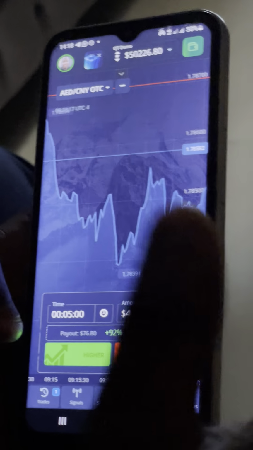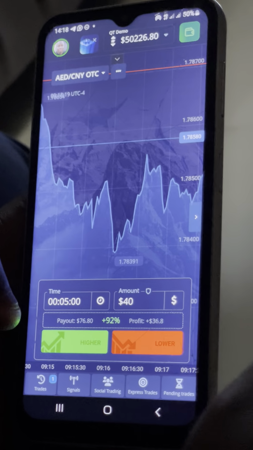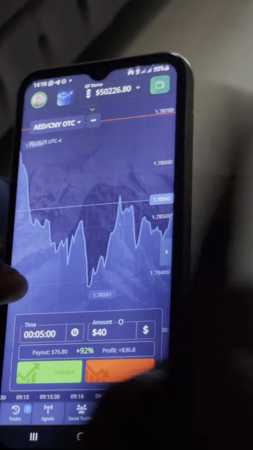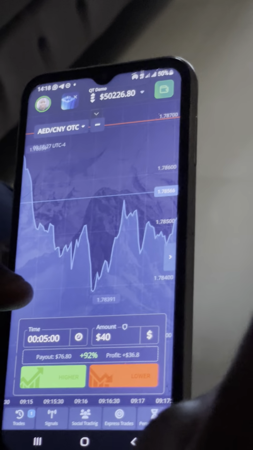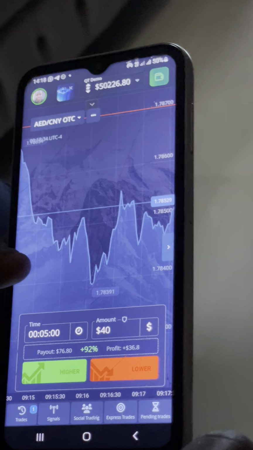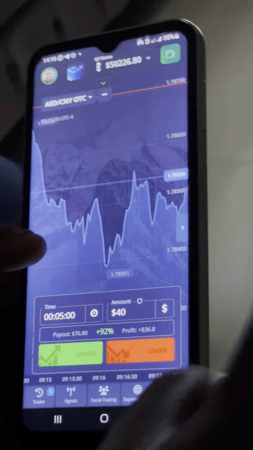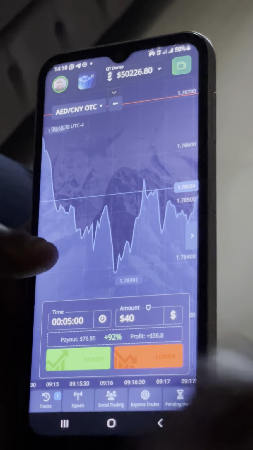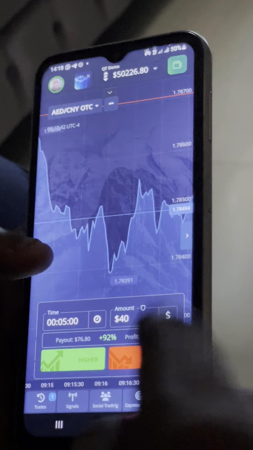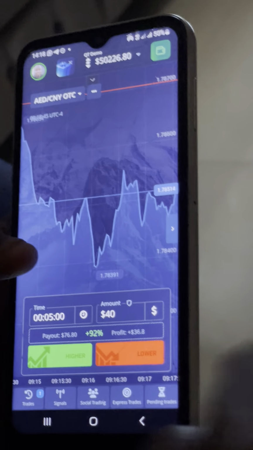Then for those that are using small capital, let's say for those that are using $10, you don't need to divide your $10 into 4 different places. You put the whole $10. But it means that at entry, you are going to enter with just $1. If you lose, 1 multiplied by 2, it means the second one you are going to enter with $2. If you lose that one as well, 2 times 2 will be 4. You are going to enter the next one with $4. 4 plus 2 plus 1 is already $7. It means you are left with $3. It means at the last martingale, you are going to use the remaining $3. So it's as simple as that.